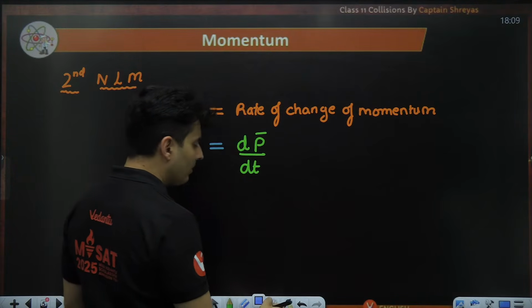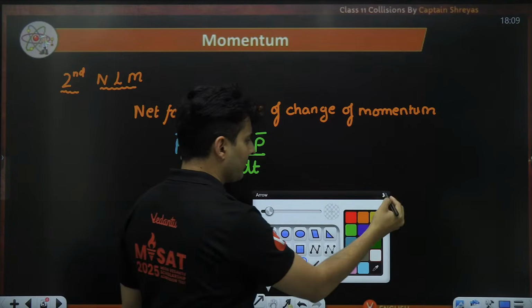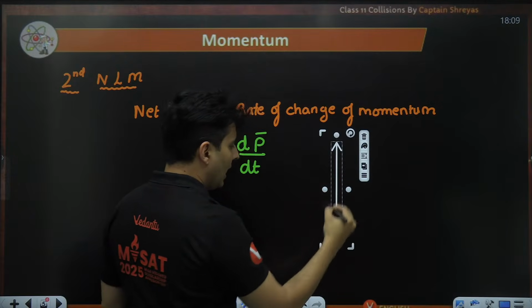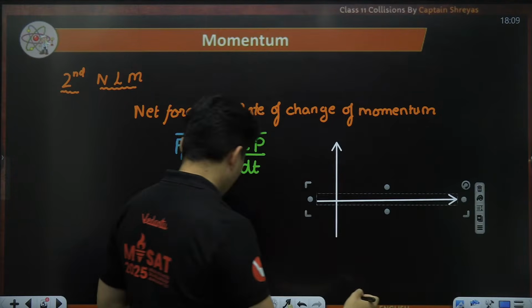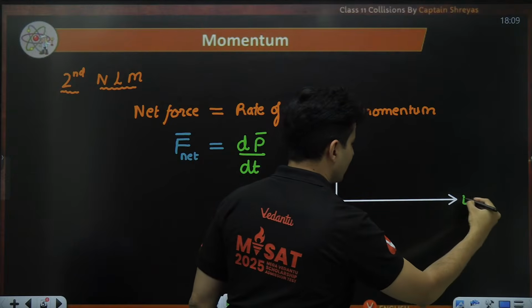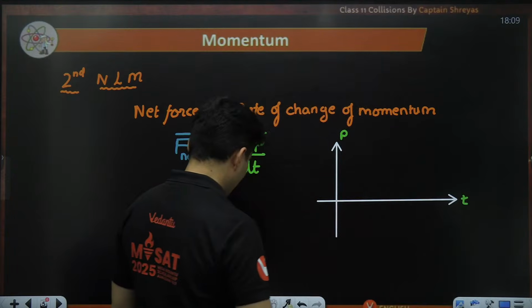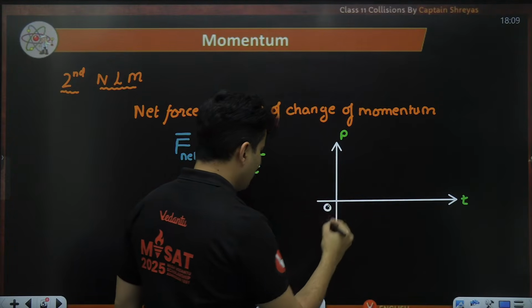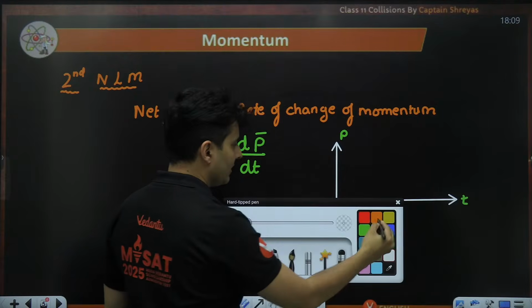Now this dp bar by dt also suggests one more thing, that if I have been given a graph of momentum versus time, it could be some random curve, let's say.